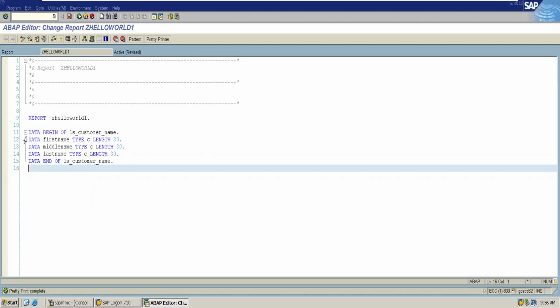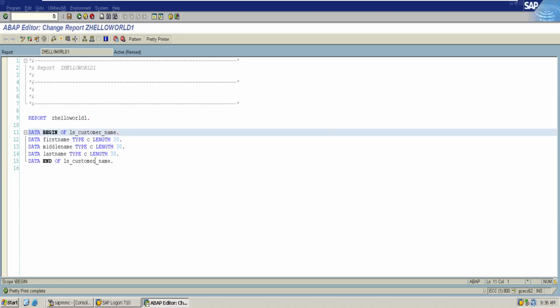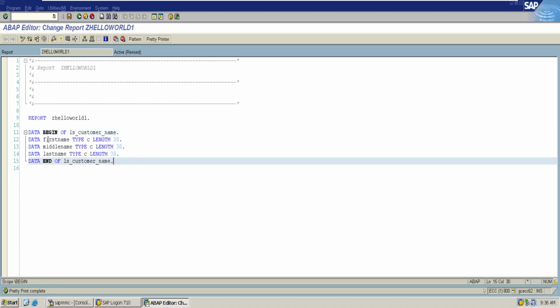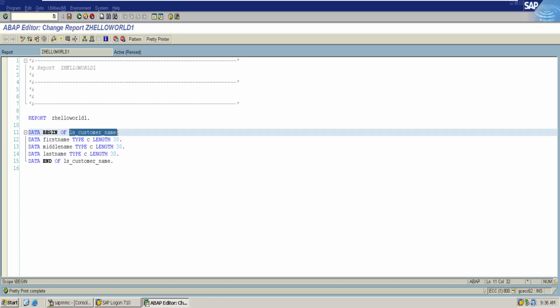Now the line that we got here indicates that this is a structure, and the attributes that we have are completely bound inside the structure. Ls customer name will have first name, middle name, and last name.